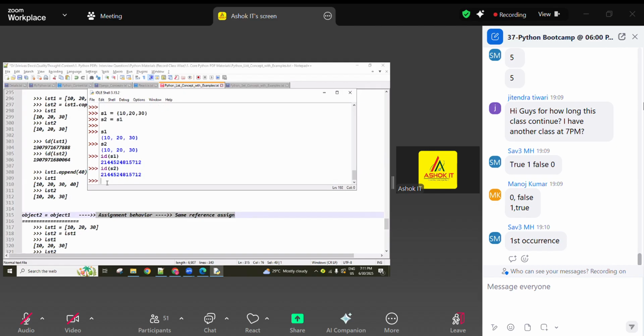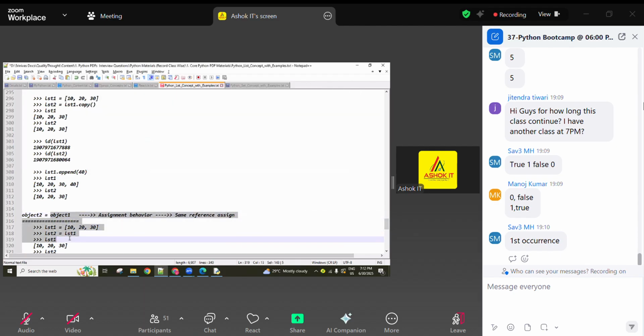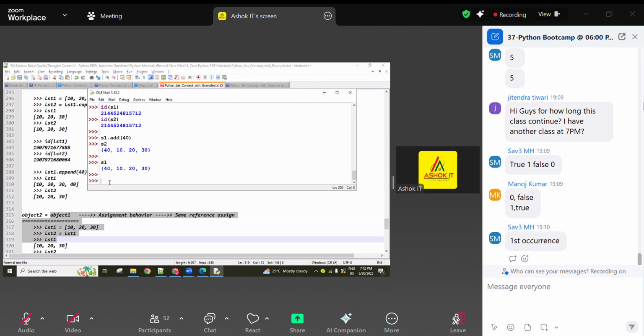So now S1 and S2 have the same values, and the ID of S1 and the ID of S2 are the same memory. So if we add any value in S1, then using S2 you also get the same value, and vice versa. This is called assignment related. We already discussed this in the list, and in the set the behavior is also the same. The dictionary data type also has the same behavior. Remember, guys.